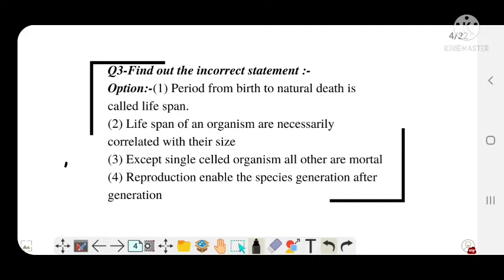And the correct answer is option number B. Because lifespan does not depend on size. For example, parrot has comparatively small size, but it can live up to 140 years, whereas we have bigger size compared to parrot, but we live just 60 to 80 years. Next question.